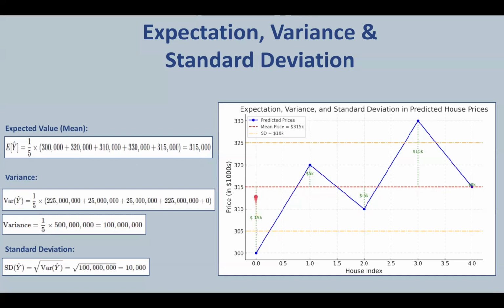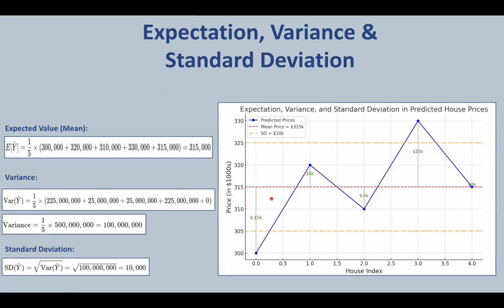The green dotted lines here represent the deviations of each predicted price from this mean. These deviations are used to calculate the variance, which measures how spread out the prices are from the mean. Using the formula for variance, we get this value. And using the formula for standard deviation, which is just the square root of variance, we get this value. There are two orange dot-dash lines representing the standard deviation. One is $10,000 above the mean and one is $10,000 below the mean.